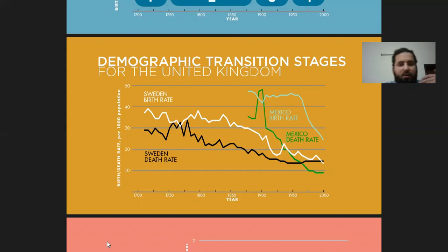Now, this has a very important understanding. We will see how different countries that are passing through different demographic transition stages will shape the future population age structure. We will see what population age structure is going to occur in these countries.